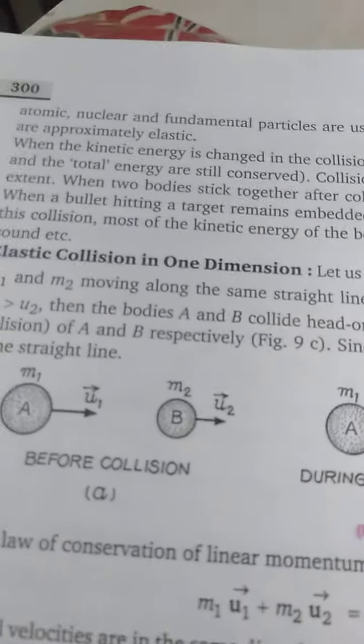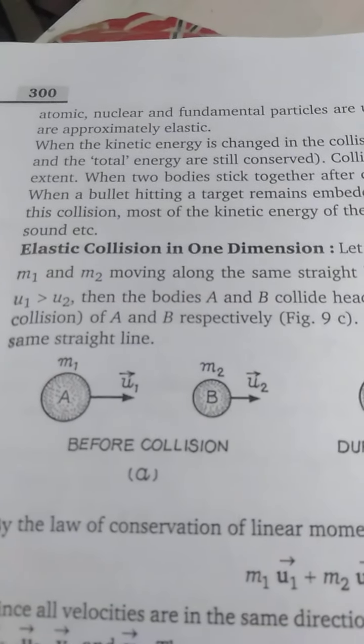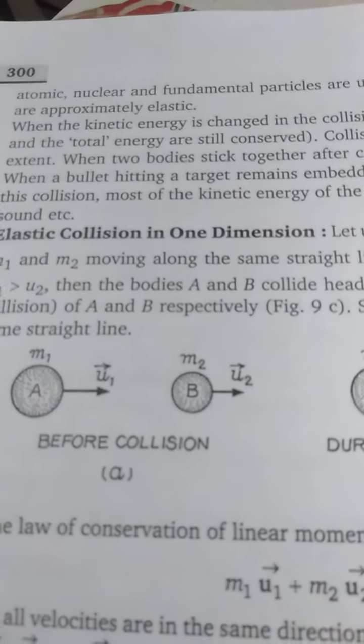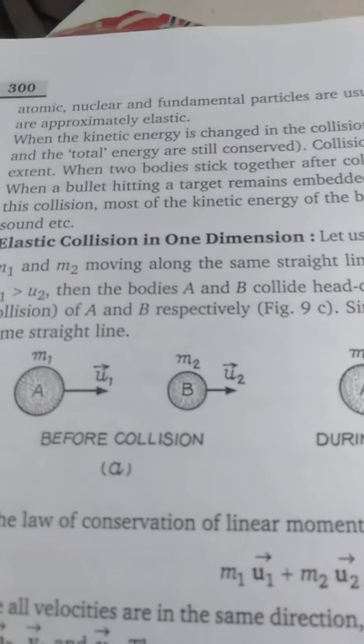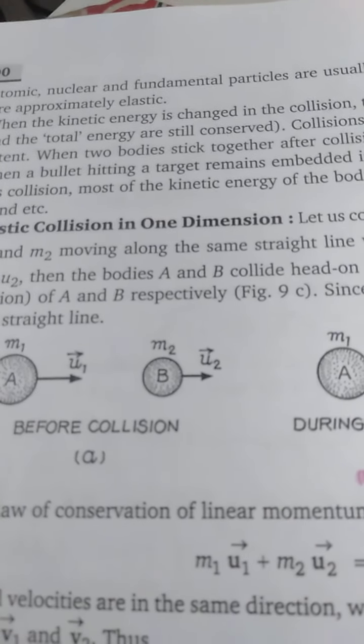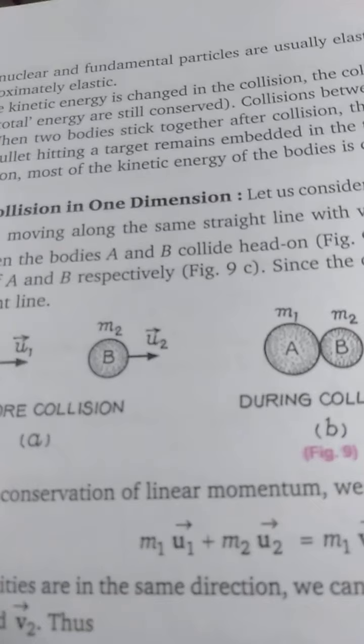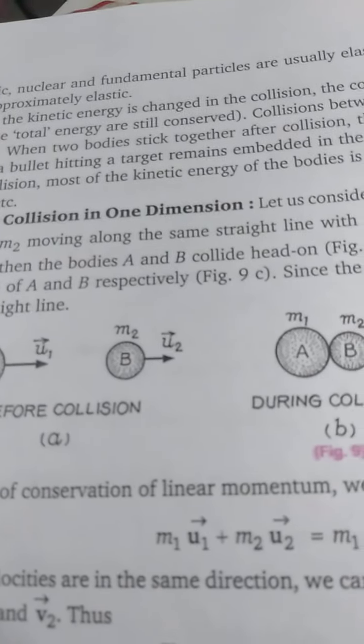So what is the condition for elastic collision? The kinetic energy remains conserved. What is the meaning of that? The total kinetic energy before collision is equal to the total kinetic energy after collision.